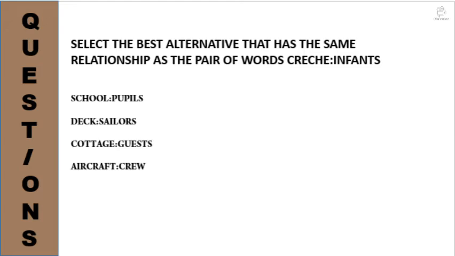So crush is a place where infants are cared for. Likewise, checking the options: Deccan and sailors won't match, cottage and guest won't match, and aircraft and crew don't match. But a school is a place which cares for the pupil, which teaches good things to the pupil. So the correct matching pair is the first option, school and pupil.